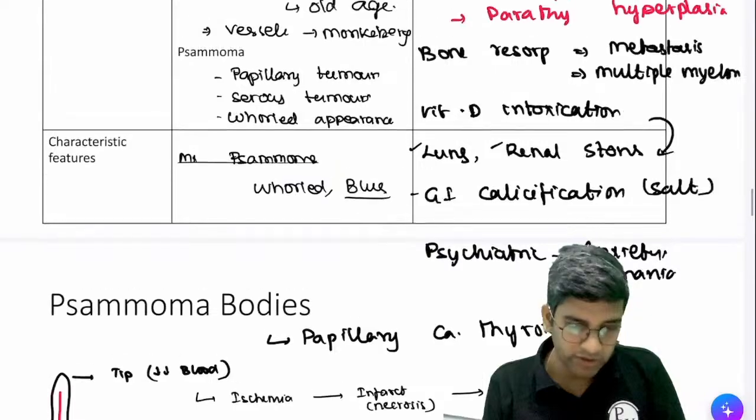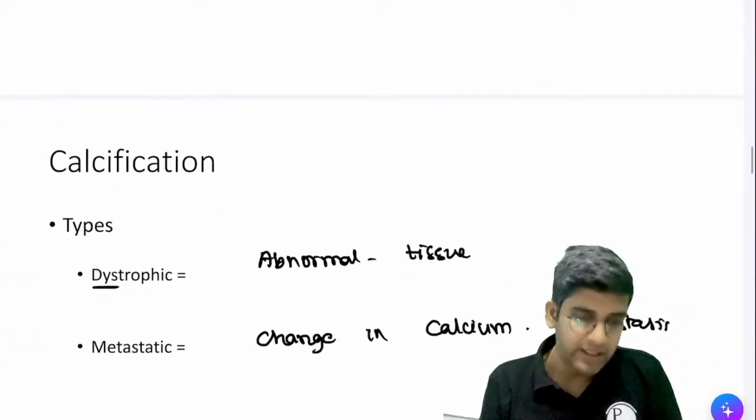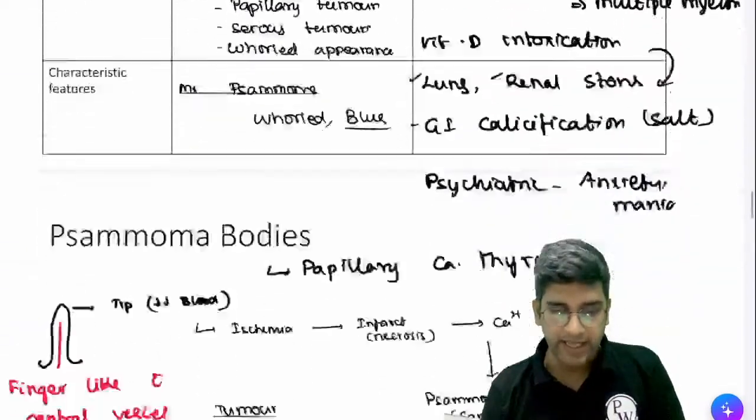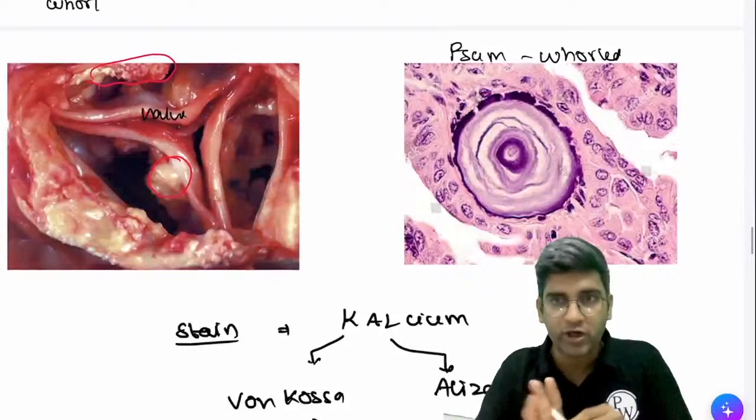So we are done with both dystrophic and metastatic calcification and also about pigmentation, right? Any doubts? Do let me know. If not, let's call it a day.